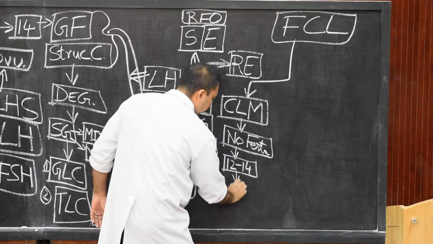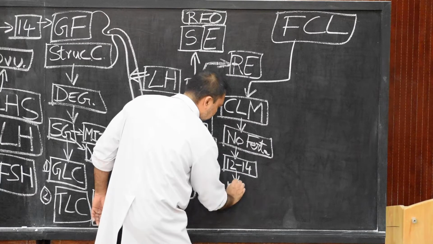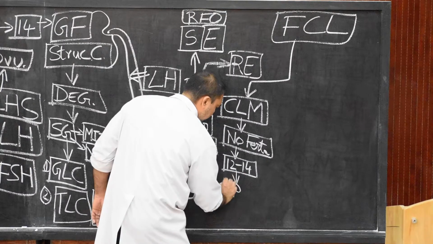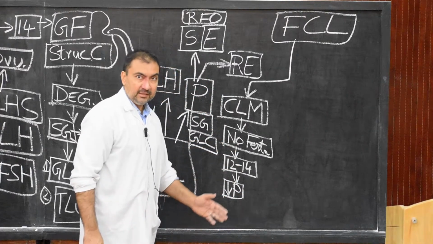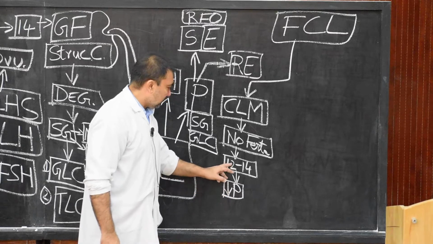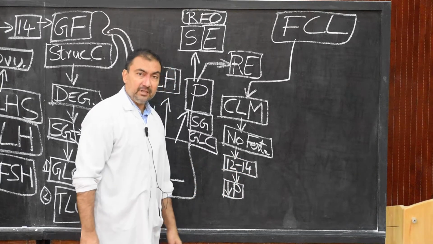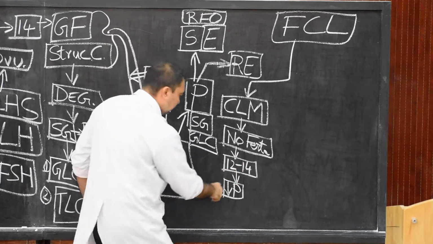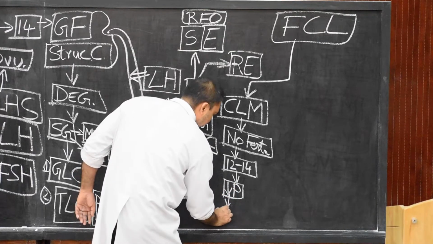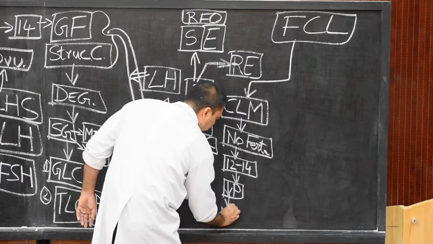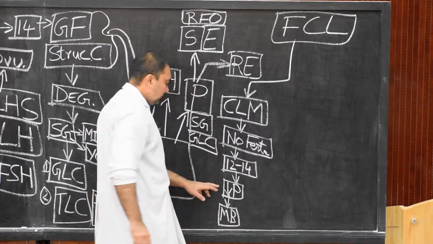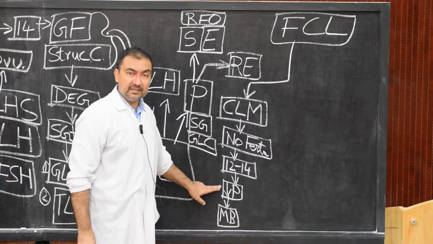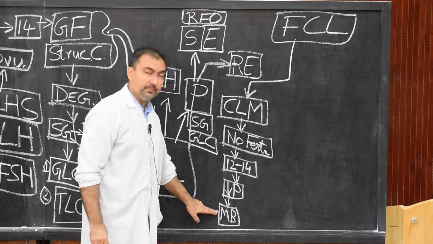So after this, what will happen? There will be a decrease in progesterone. See this flow chart, how we are going. A decrease in progesterone after 12 to 14 days will lead to menstrual bleeding. Because of the decrease in progesterone, menstrual bleeding will commence. So this is the 1 mark question answer: decrease in progesterone will lead to menstrual bleeding.